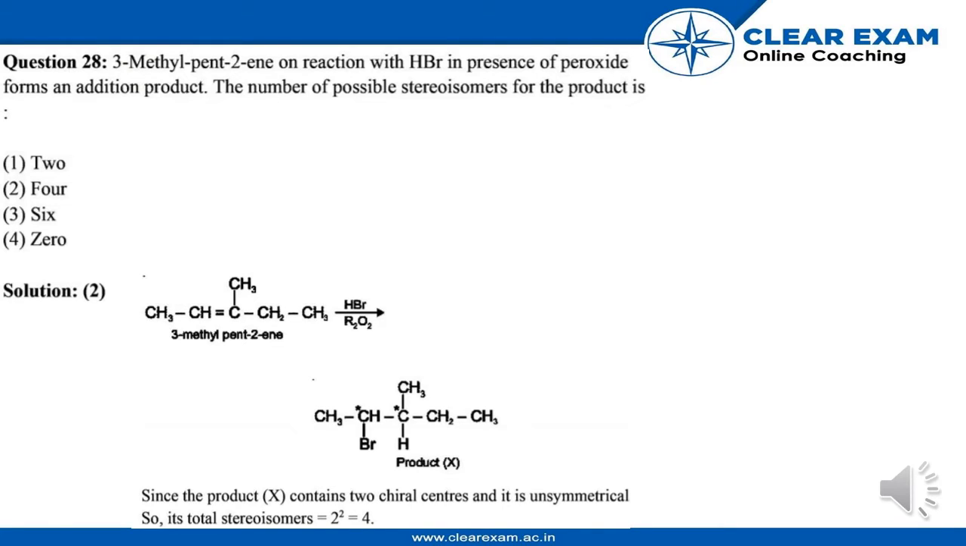The question is: 3-methyl pentene on reaction with HBr in the presence of peroxide forms an addition product. The number of possible stereoisomers for the product is?